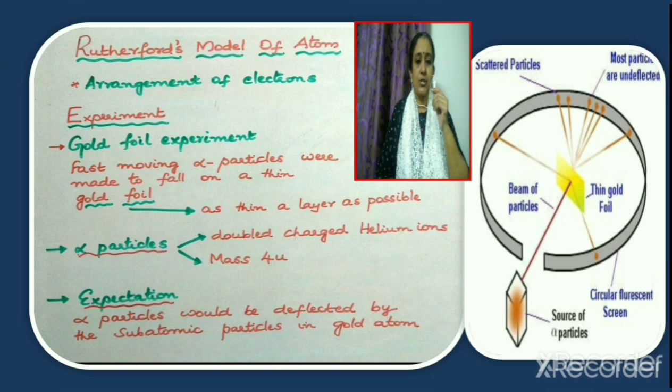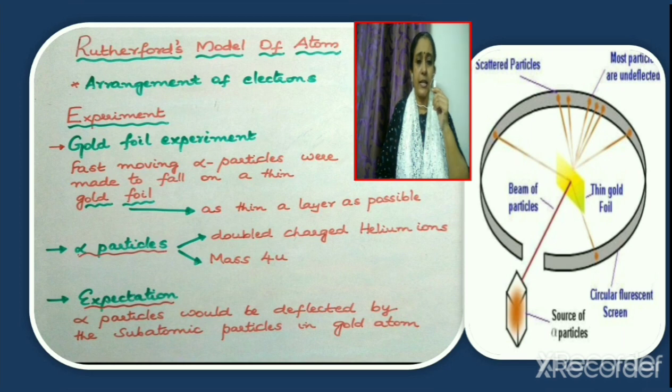Rutherford was interested to know how the electrons are arranged in an atom. So he designed an experiment. This experiment is known as Rutherford's gold foil experiment or alpha ray scattering experiment. Now, what is this experiment? Fast moving alpha particles were made to hit or fall on a thin gold foil.